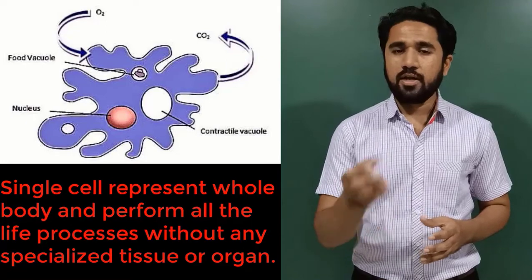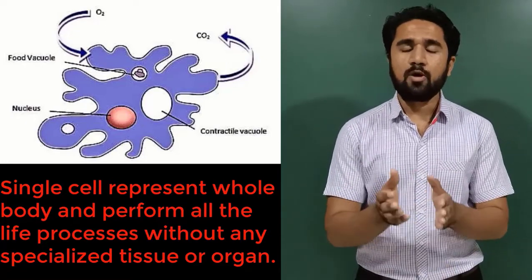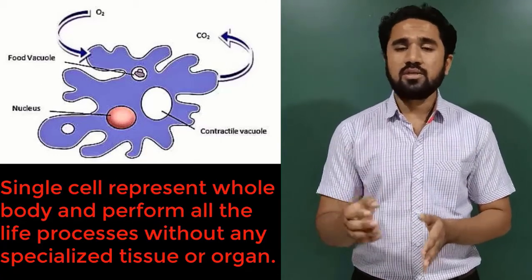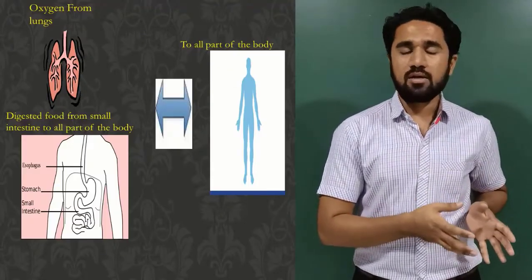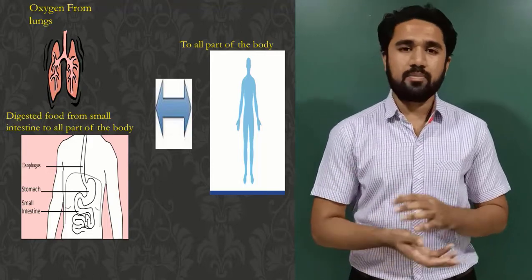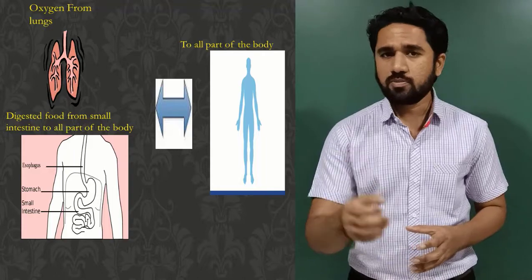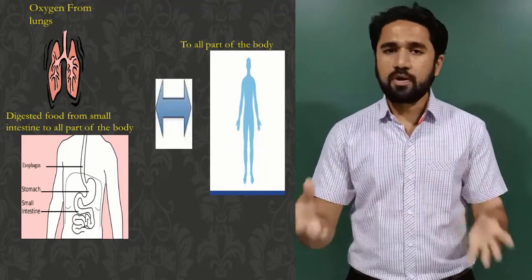On the other hand, multicellular organisms have specialized tissue for uptake of this material, and since food and oxygen are taken up at one part of the body while other parts of the body need them, this situation creates a need for an efficient transportation system for carrying oxygen and food to all parts of the body. At the same time, waste is collected from cells to excrete them.